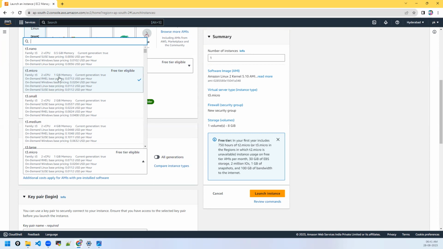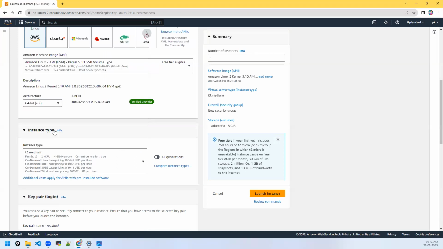So 2 virtual CPU and 1 GB of memory, you can also create, even though it doesn't meet the prerequisite. It will throw some errors, you can ignore those errors, right? But I'm going with this because in future, as we make more deployments, we may need more resources. But for your learning, you can also go with the smaller one and ignore those errors. How to ignore those errors, I'll also show you.